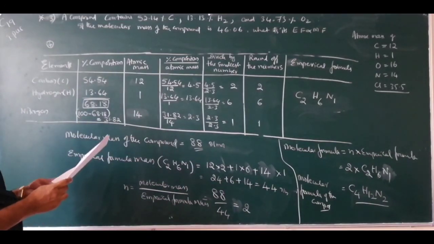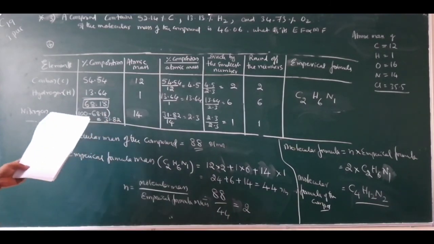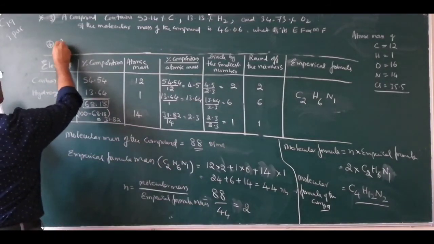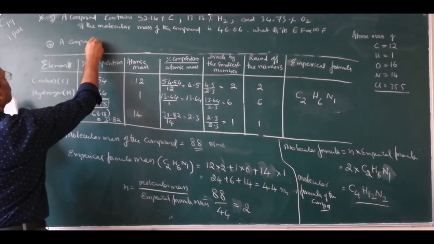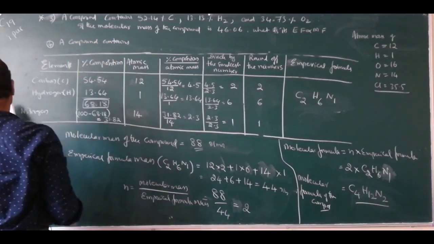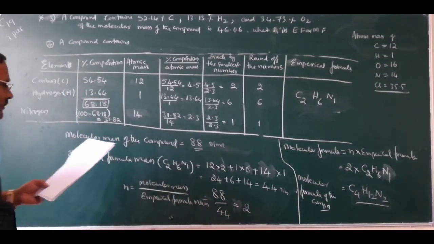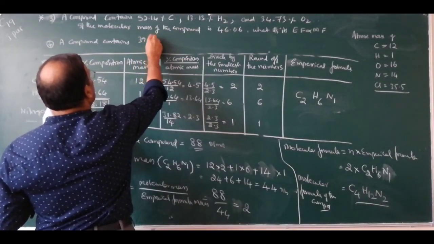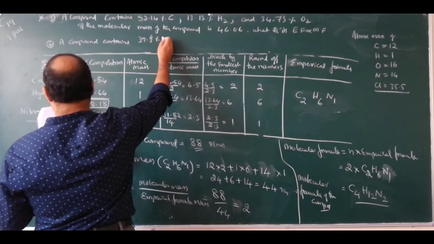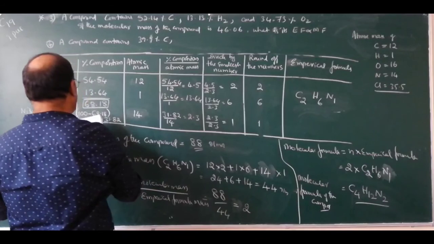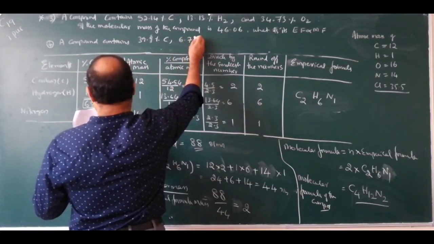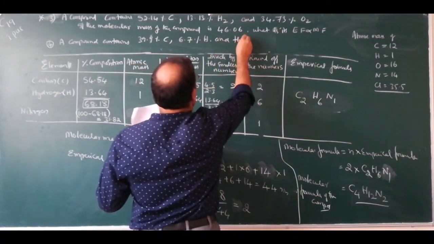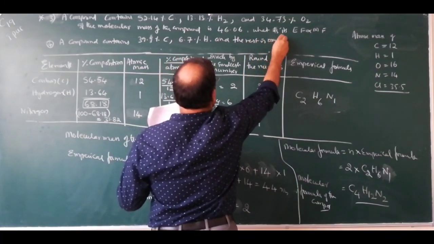I will give you another problem. Write down: a compound contains 39.9% carbon, 6.7% hydrogen, and the rest is oxygen.